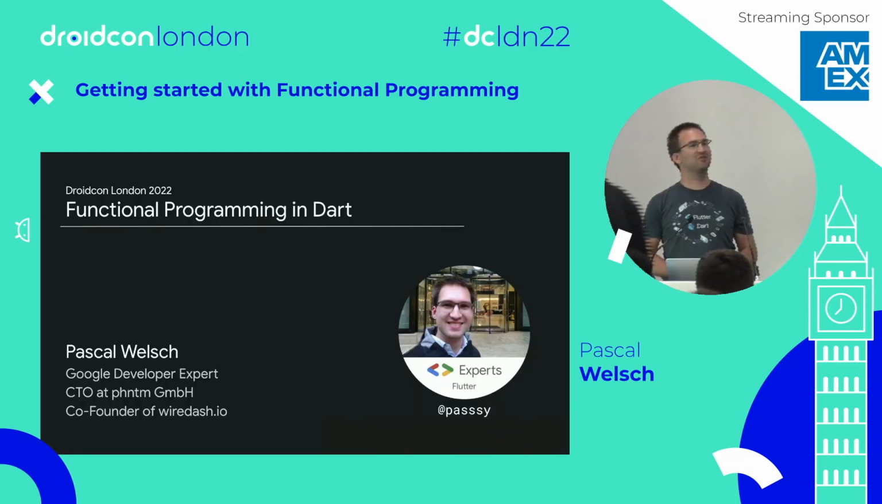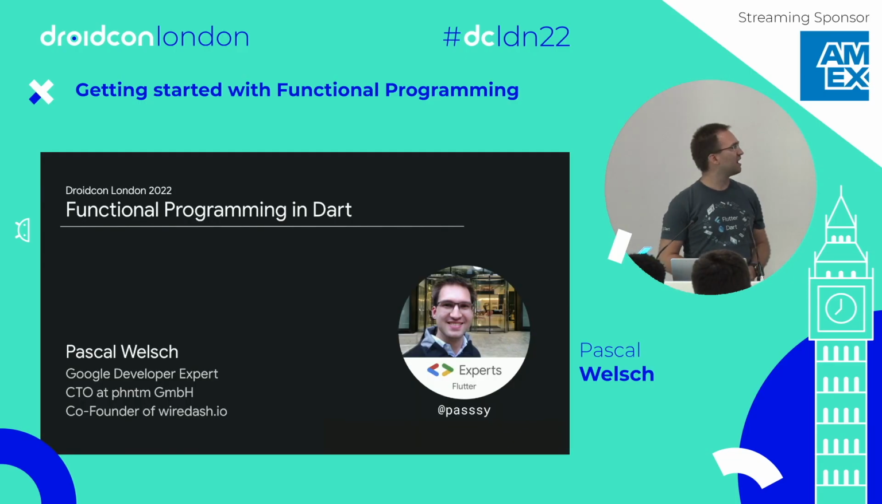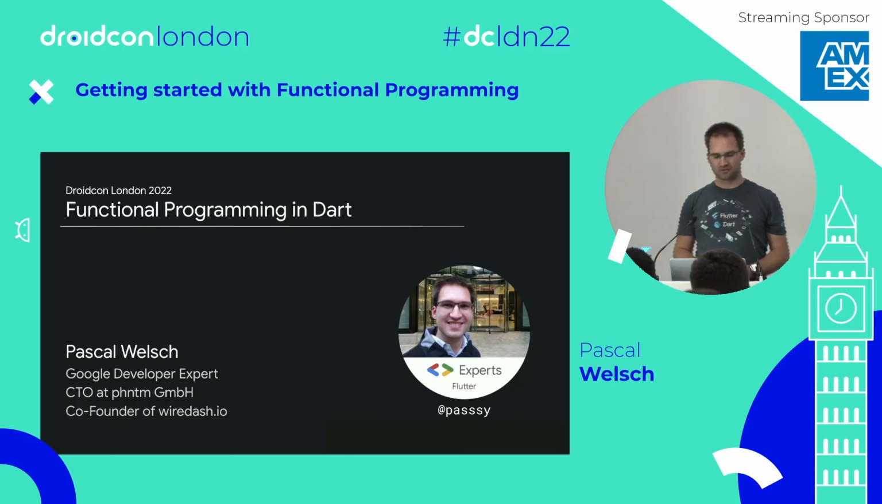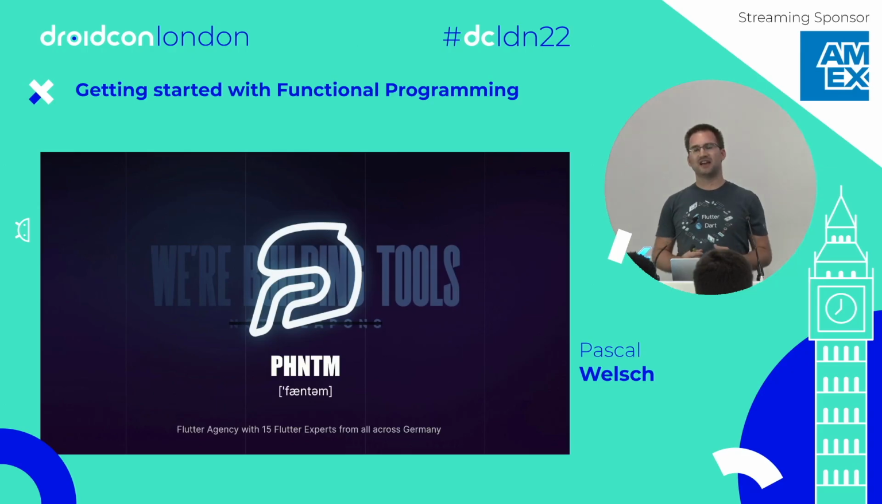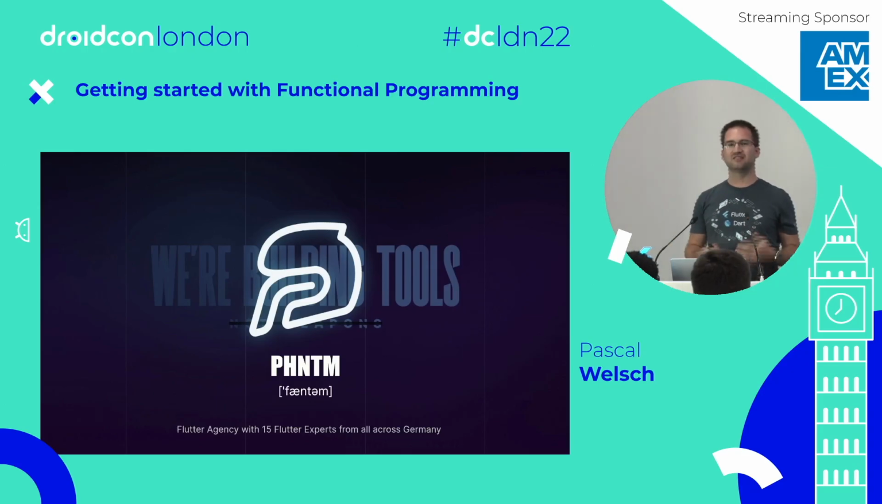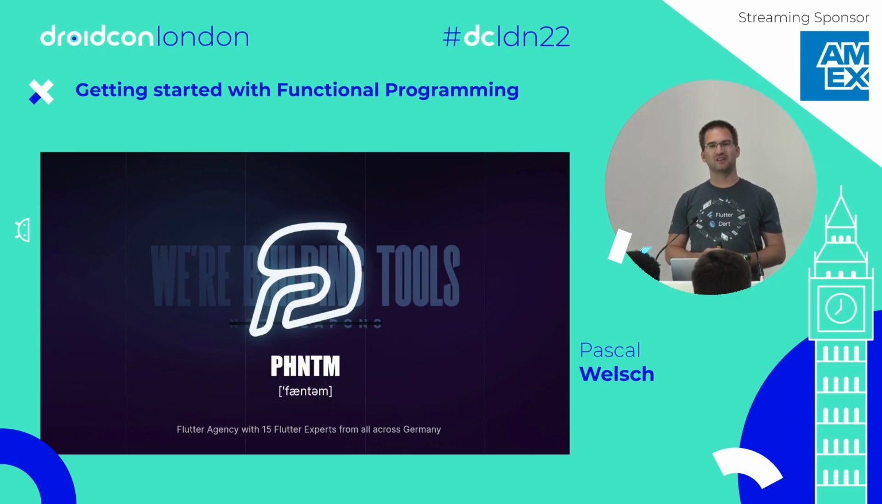But now let's talk about functional programming. I'm Pascal. I'm a Google developer expert for Flutter and Dart, and I am working at an agency. We are 15 people, and my work is basically to make sure that the teams work. I'm the technical lead there, and if there is any problem, they come to me. And it's my own responsibility for myself that I try to achieve a code quality, a code standard, so that people are not coming to me because they have a problem, but instead they can solve it themselves.